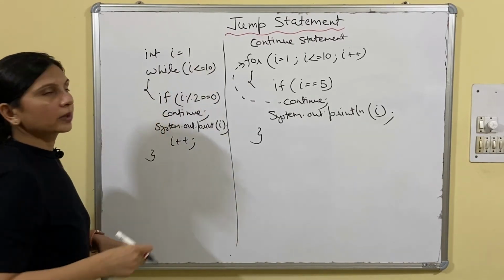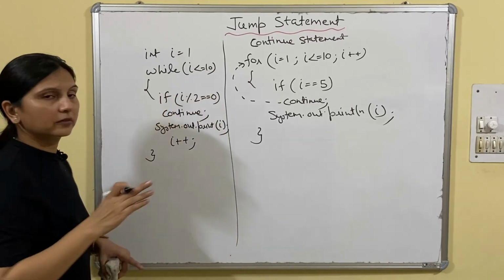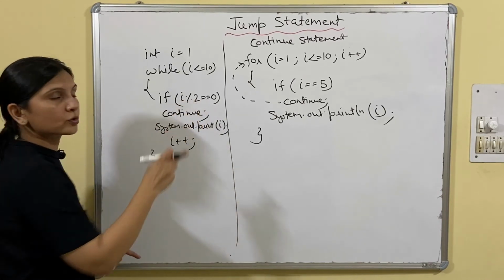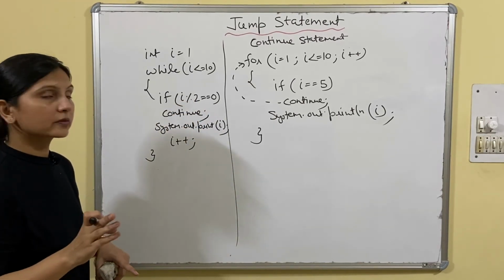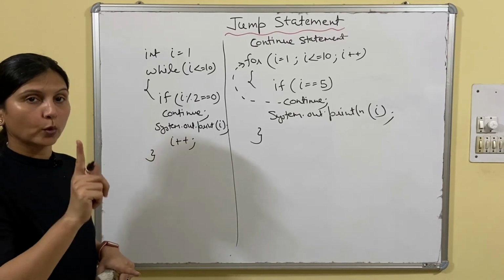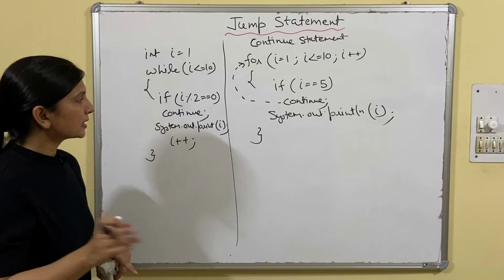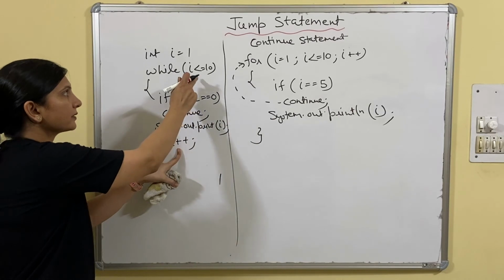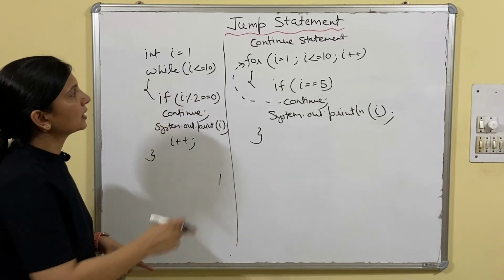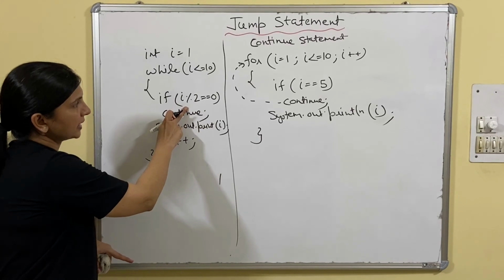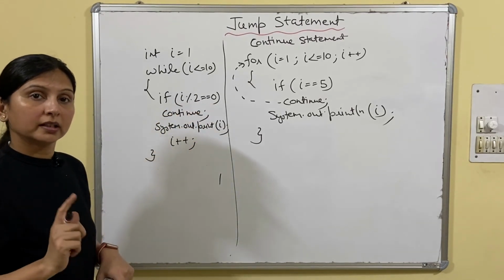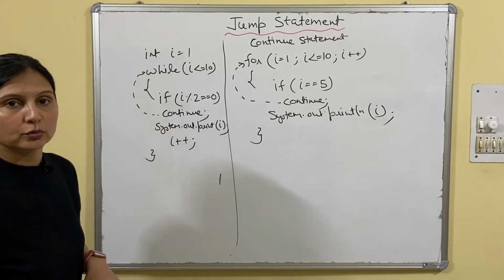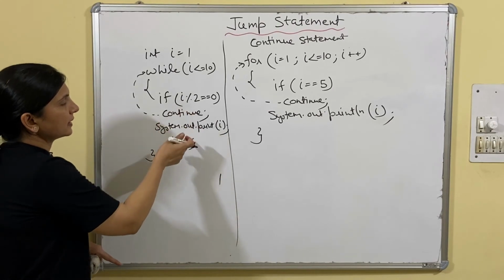i equals 1. Condition 1 less than equals 10. So the condition is true. If 1 mod 2 equals 0, no. The condition is false because 1 mod 2 equals 1. So continue will not be executed. So what will be displayed? 1. i will become 2. Again it will go here. 2 less than equals 10. Yes. It will enter. 2 mod 2 equals 0. Yes. Continue. So continue means it will take you back to the next iteration. And then what is the next iteration?